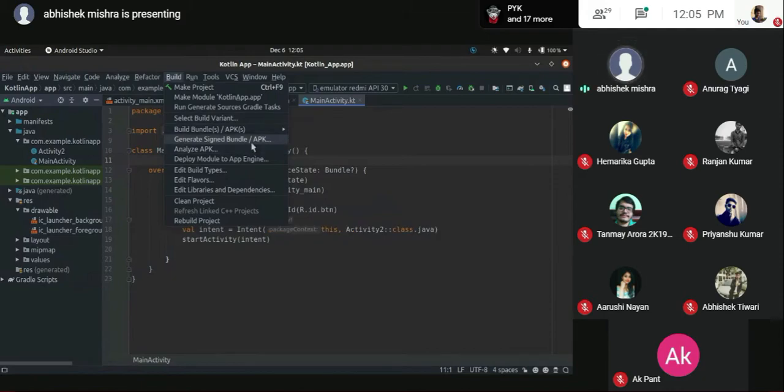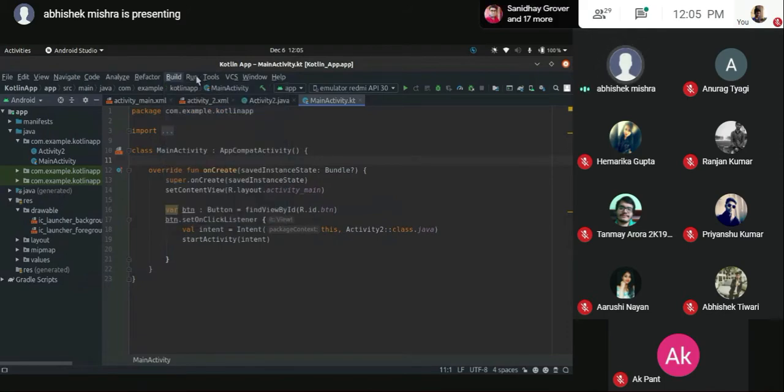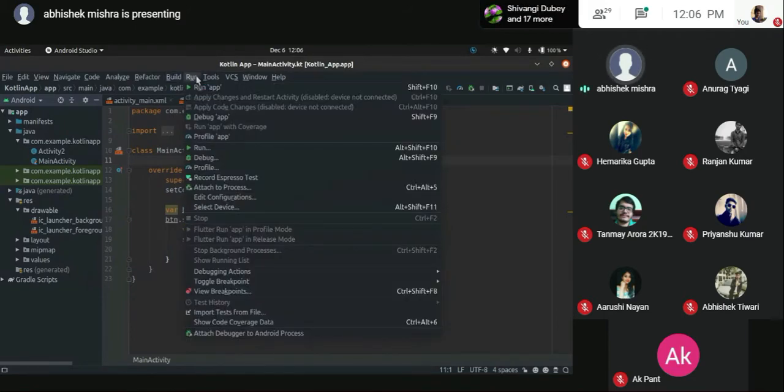They have a build option, and this is basically when you build an application APK and share it with people, like, this is what I have built, and generate signed APKs. Now I'll tell you the significance of signing an APK. You made an application and you want to share it with the world, but there are some security constraints also, right? If you are using users' data, you need to provide your details. Like, I am the developer, this is my name, this is my residential address, and you have to give everything to Google, because if you do something that's not abiding by their terms, they will come after you, like legal action and all. That won't be an issue in your case.